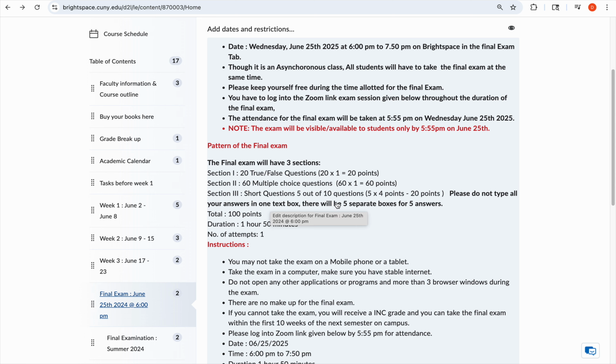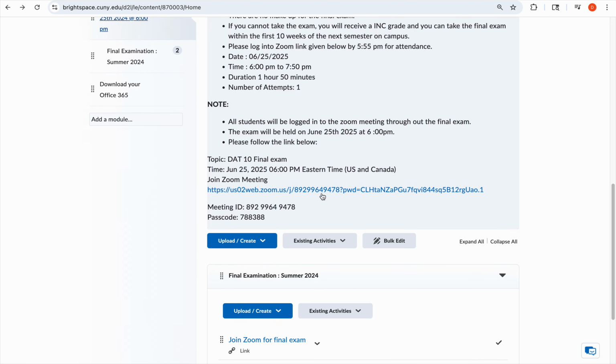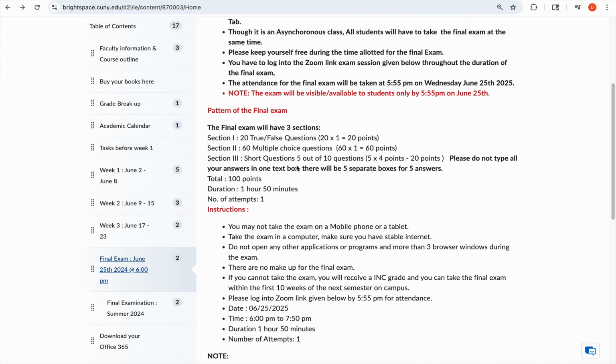Each short question will be given a separate box. You have to answer in that. Please follow the rules here. There is a Zoom on which you have to be logged in throughout the duration of the exam. And if you do have any questions, please feel free to contact me by email.